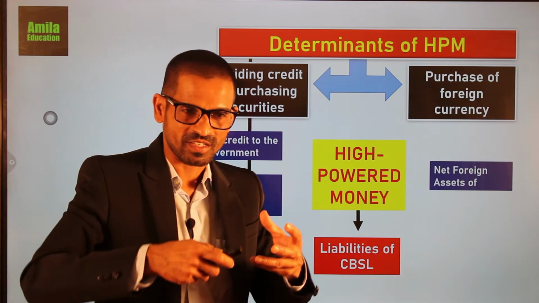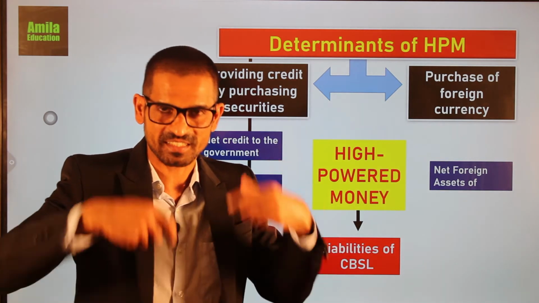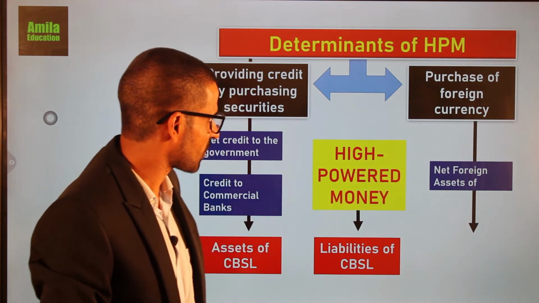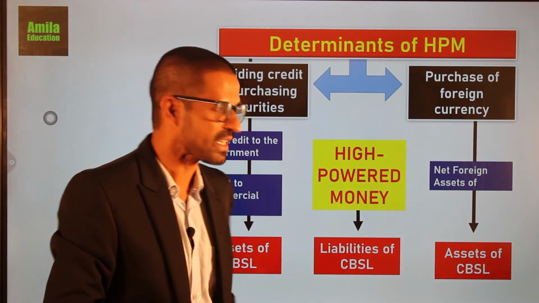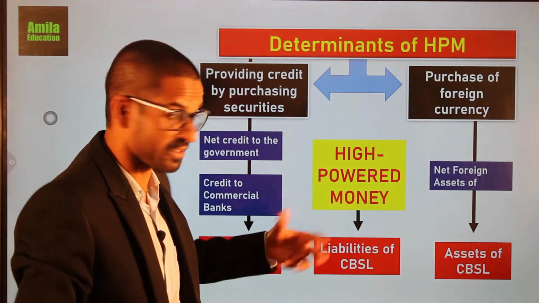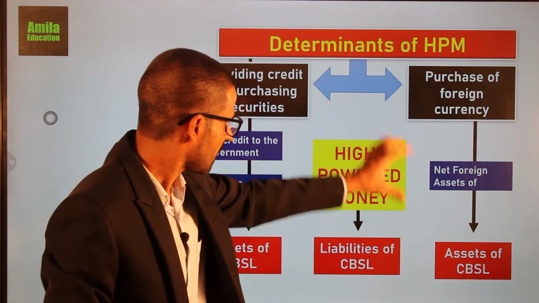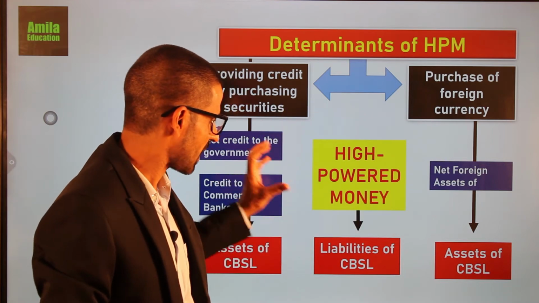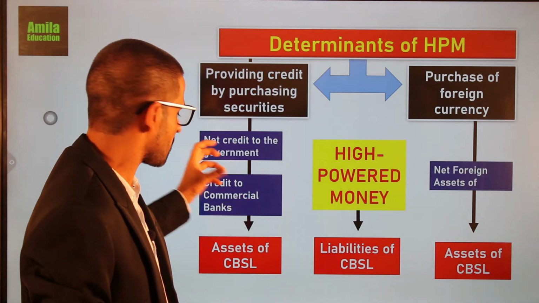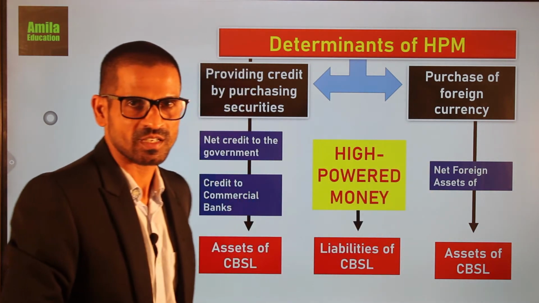In this process, the central bank purchases foreign currency and injects national currency, which is the high-powered money. While net foreign assets are the assets of the central bank, the high-powered money which is going out of the central bank represents the liabilities of the central bank. In both cases, high-powered money represents the liabilities of the central bank, while net credit to the government and credit to commercial banks are the domestic assets, and these are the foreign assets of the central bank.